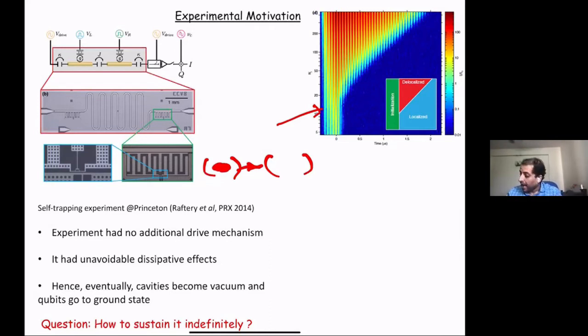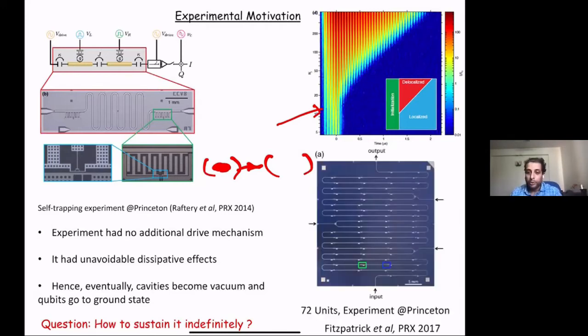And of course, there are beautiful experiments at Princeton where they have already realized a system of 72 such units, where these are engineered systems in which one can study this physics of self-trapping and localization and so on. So that is the motivation of this part of the talk.